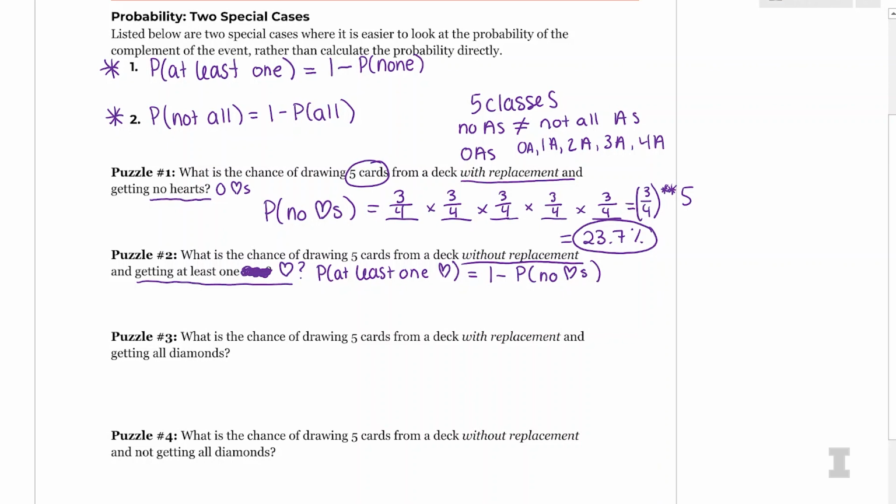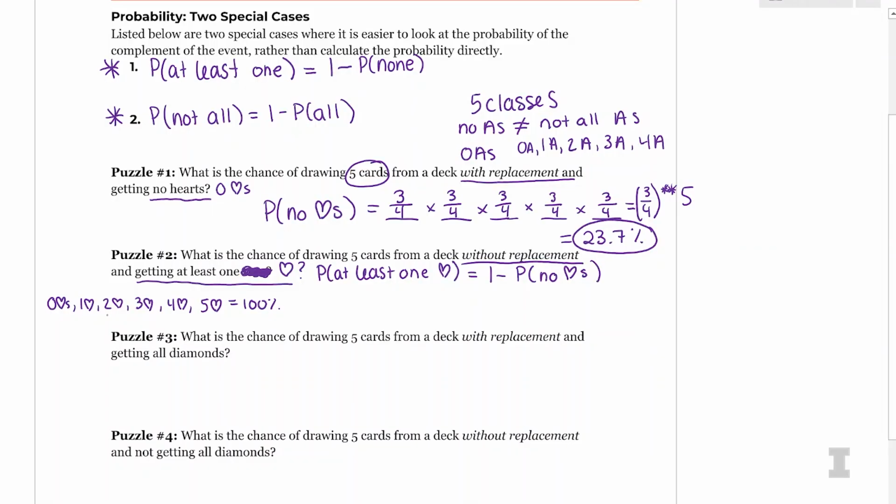And I always like to think about the sample space in this case. If I'm counting hearts and drawing 5 cards, I can either get 0 hearts, I can get 1 heart, I can get 2 hearts, I can get 3 hearts, I can get 4 hearts, or I can get all 5 hearts. Those are all of my options. That gives me 100% of my options.